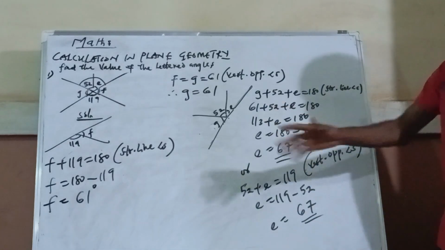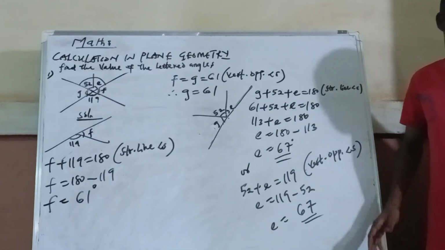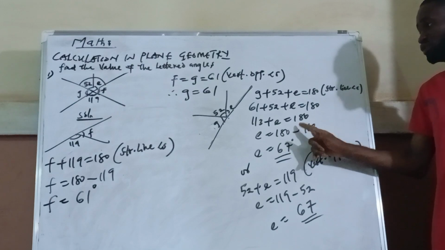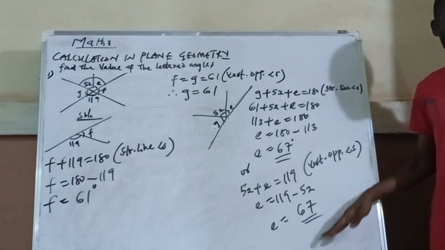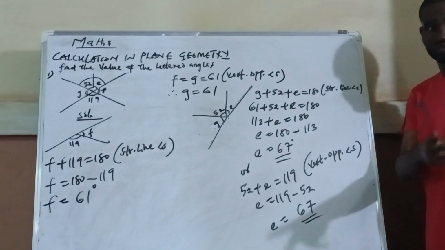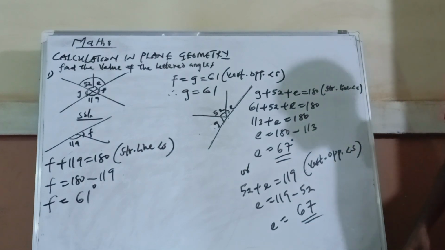Okay? So you can see all of us might not reason the same way in the example. Some persons might decide to follow this way, while others might follow this way. Any which one you follow, you still get the same answer. Okay, let's go to number 2 now.